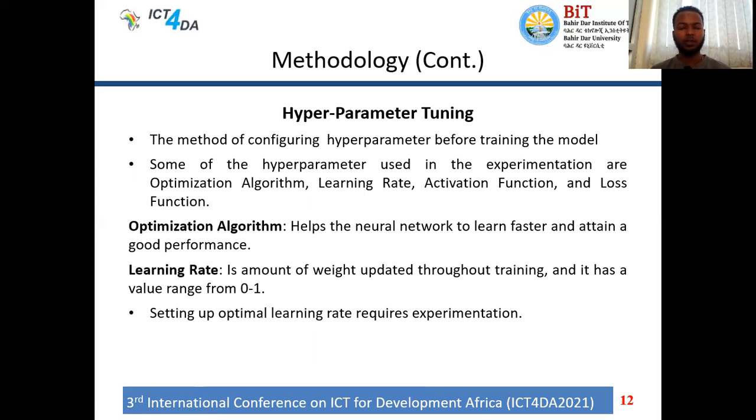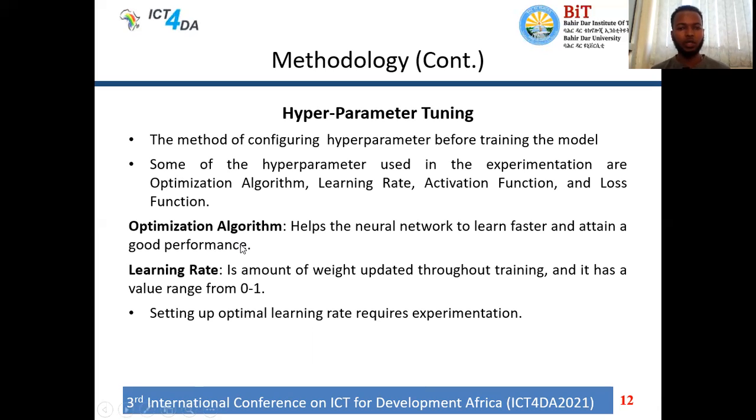The other methodology that we used is hyperparameter tuning. As we know, the deep neural network has different hyperparameters. So before training the model, we need to configure the hyperparameter values. This can be done in different ways. Some of the hyperparameters we mention in this slide are optimization algorithm, learning rate, activation function, and loss function.